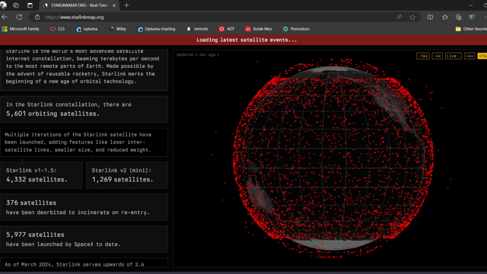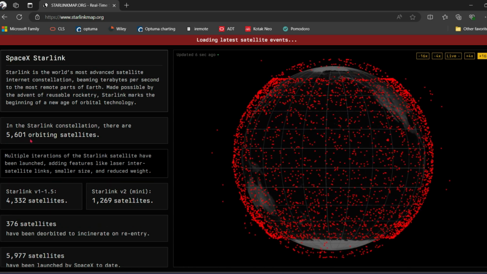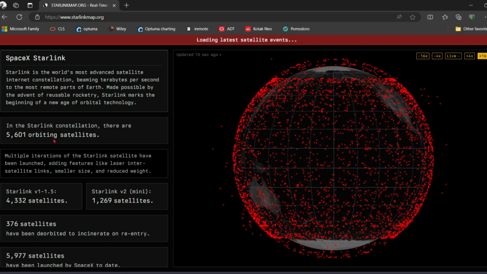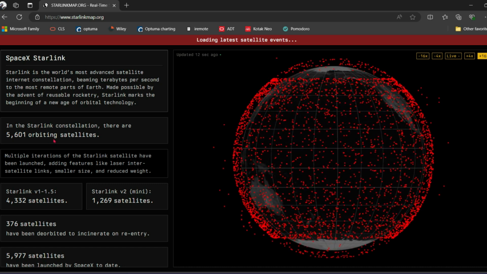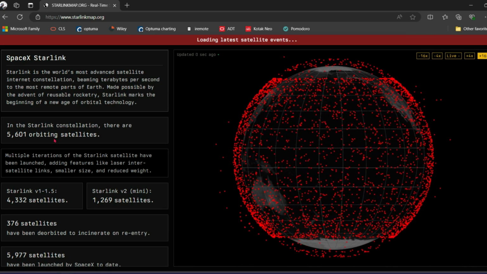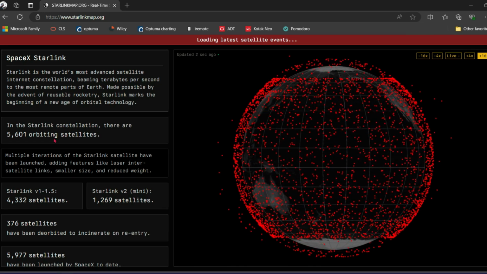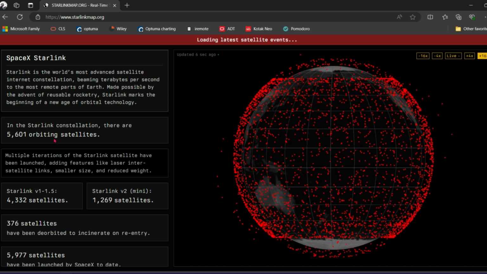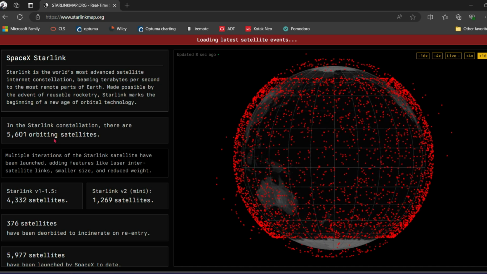Starlink so far launched 5,601 satellites which are orbiting the Earth's surface. However, he's planning to launch even 12,000 satellites. There is discussion going on to launch 30,000 to 40,000 satellites.